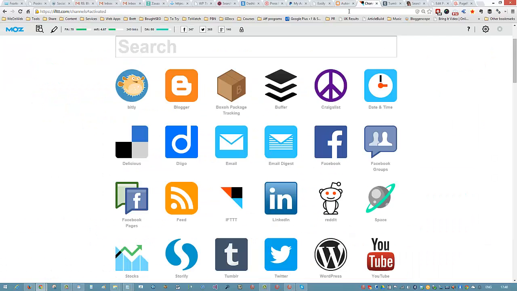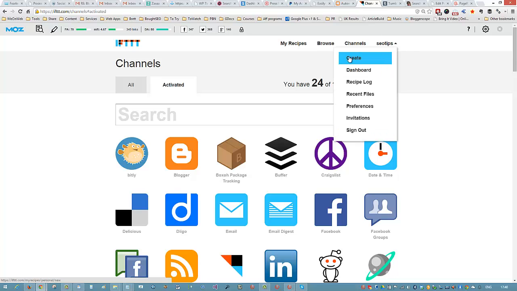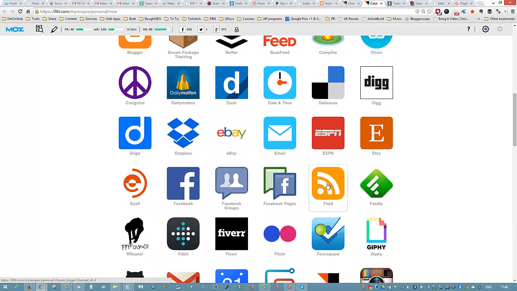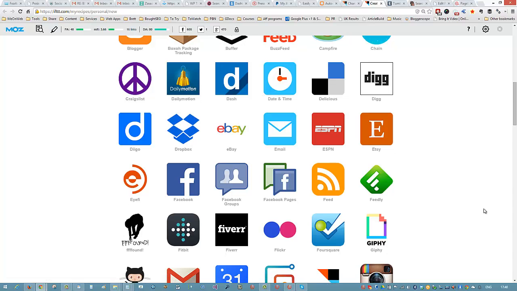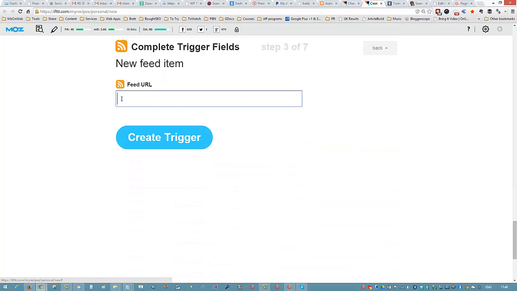Okay, so if I look into IFTTT and I go into where it says SEO tips up here, right click and open, and if I click on this, then I come down and I've got this ability here to add a new feed item. So I can put any RSS feed I want in here. I can mash up RSS feeds as well, which is kind of powerful, which is what I've been playing around with. And that way we can do the authority stuff as well. We can hijack authority YouTube channels, authority websites, RSS feeds, etc.